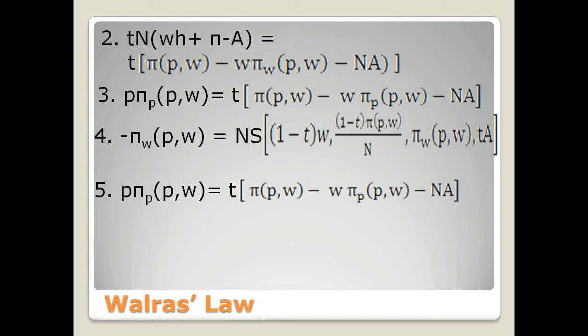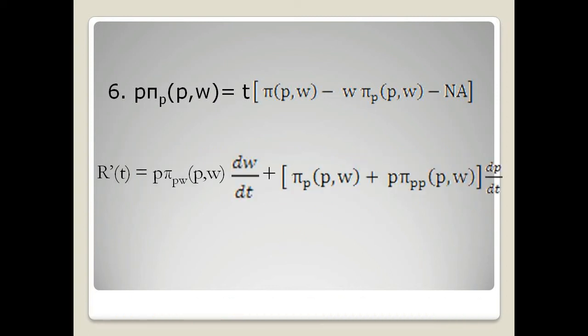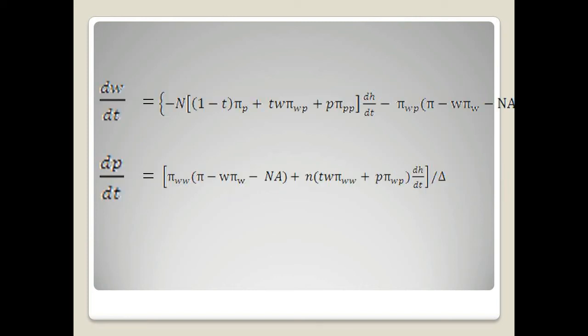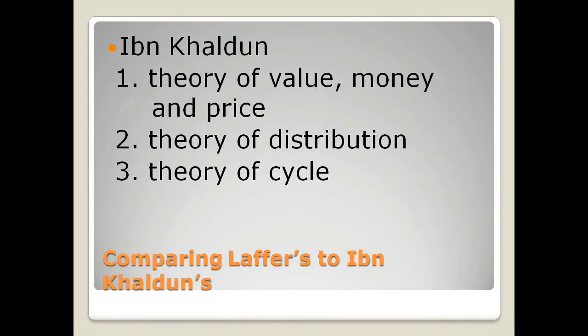Now, given the assumption of Walras's law, which is denoted in equation 4, the final equilibrium will equate to equation number 5, with the final equilibrium of equation number 6. In equation 6, the right-hand side is the government revenue of the budget balance. Now, since the right-hand side equates to the left-hand side, we can now estimate the slope of the Laffer curve, which is the derivative of the left-hand side of the budget balance, and it's equated as R prime T shown in the formula. Three theories of Ibn Khaldun contradict the Laffer curve.